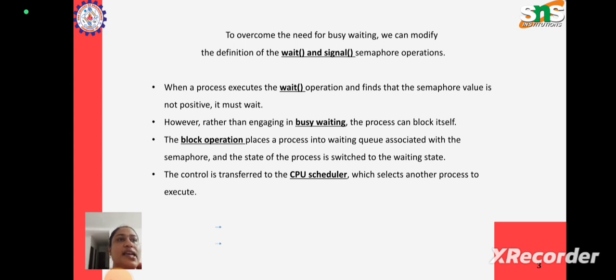Since the process is not stuck in the while loop anymore, it is not going to use that CPU, so the CPU can be used by some other process. Hence we are not wasting the precious CPU by letting that process loop in the while loop. This is how we can modify the definition of the wait and signal operations for semaphores in order to avoid busy waiting.